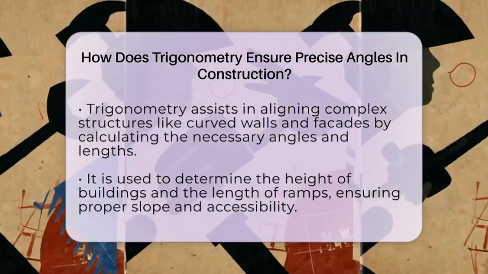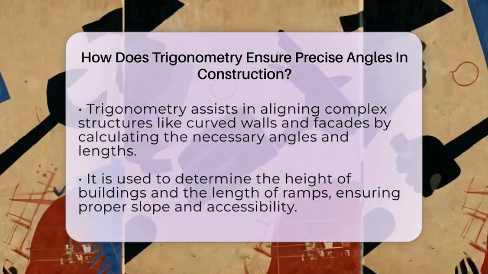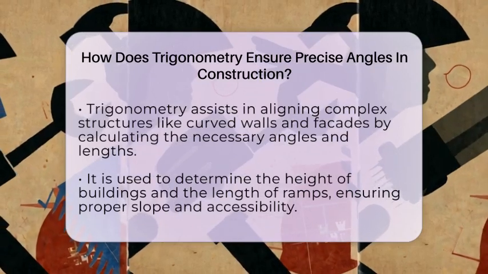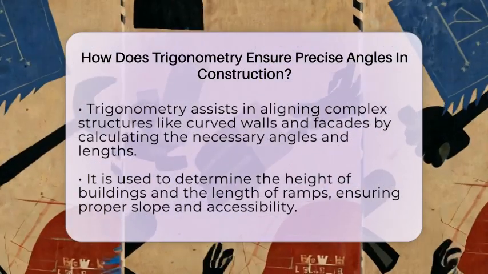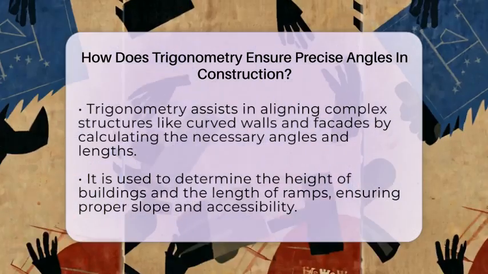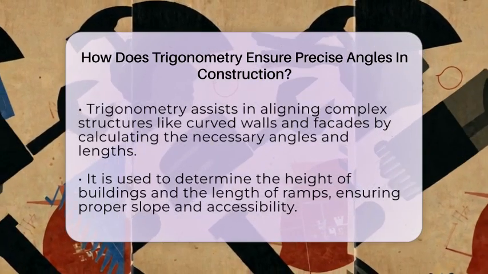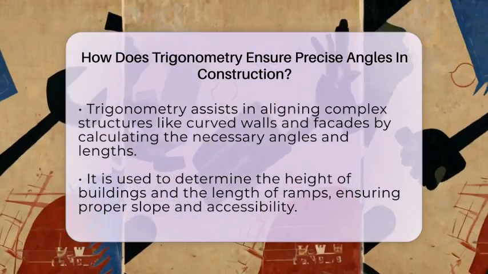When aligning complex parts like facades or curved walls, trigonometry helps determine the right angles and lengths needed so everything fits together smoothly. For example, if a designer wants a building with a slanted wall at a specific angle, workers can use trigonometry to cut materials precisely.